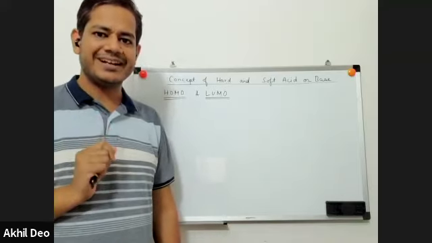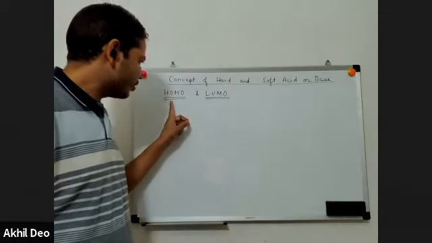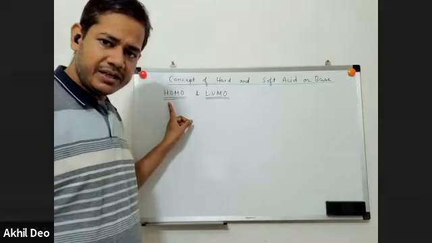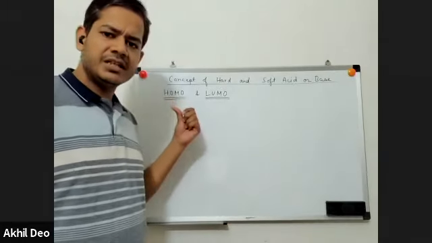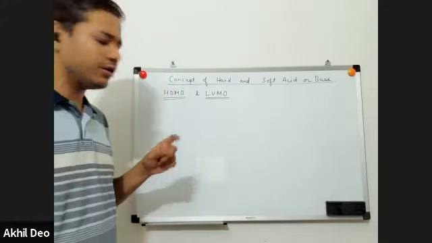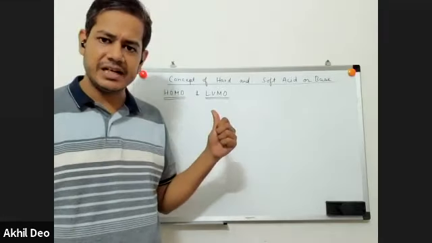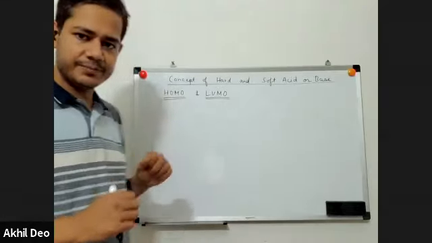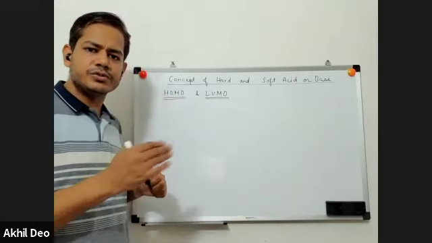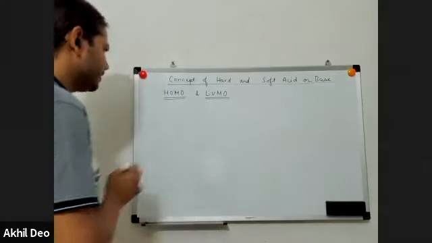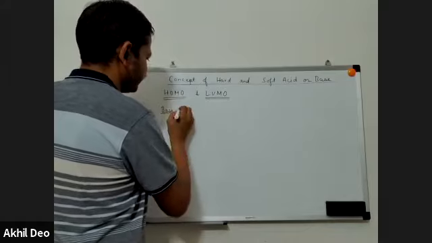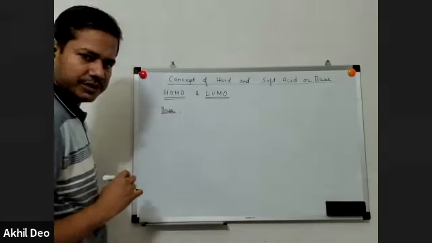So base will be characterized by the highest occupied molecular orbital. It will give its electron pair from the orbital which is farthest from the nucleus. That means which has the highest energy. Electrons which are farther from the nucleus are of higher energy, and electrons which are closer to the nucleus are of lower energy. We say that a base is a substance which is characterized by its highest occupied molecular orbital.